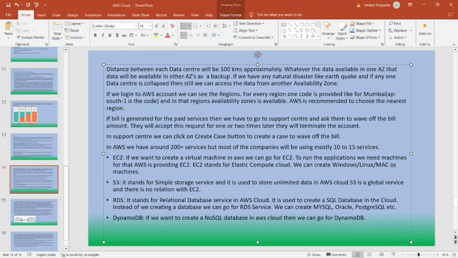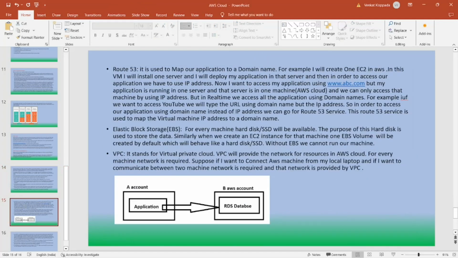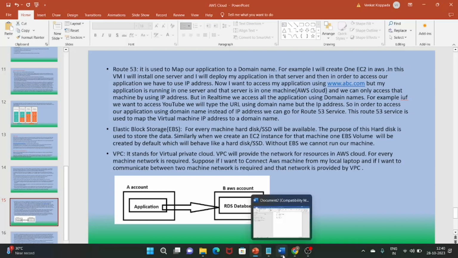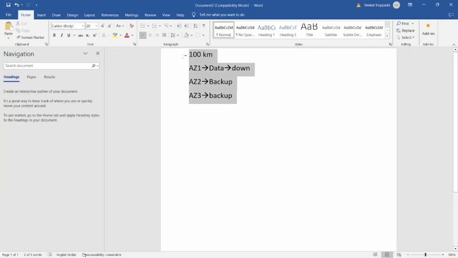And next we have RDS. It stands for Relational Database Service in AWS Cloud. It is used to create SQL databases in the cloud. So instead of creating a database ourselves, we can go for the RDS service. Here we can create MySQL, Oracle, Postgres. Next we have DynamoDB. If you want to create a NoSQL database in AWS, then we can go for DynamoDB. Next we have Route 53. If you want to map our application to a domain name, then we can go for Route 53. For example, I have created one EC2 machine.